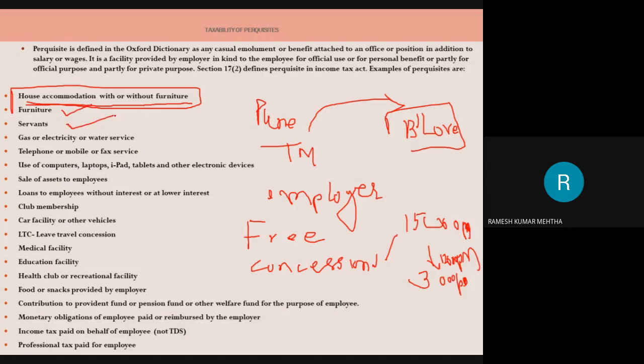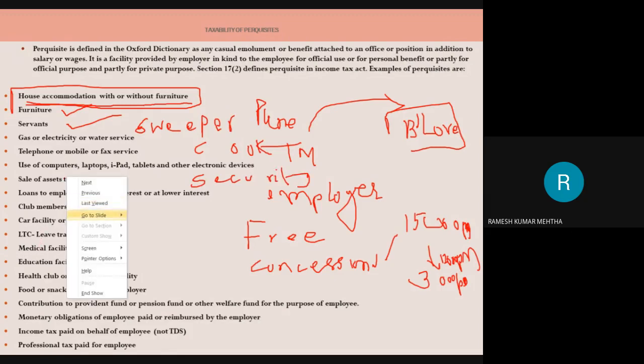Along with the house accommodation, he can provide me with a sweeper, a cook, a gardener. The employer is going to pay the salary to the sweeper, the cook, and the security guard. For example, he has even deployed security also. So this is the advantage I am getting because of the nature of my work and because of working in the organization. So these are going to be put to tax, and we are going to find out how much is taxable and how much is not taxable.